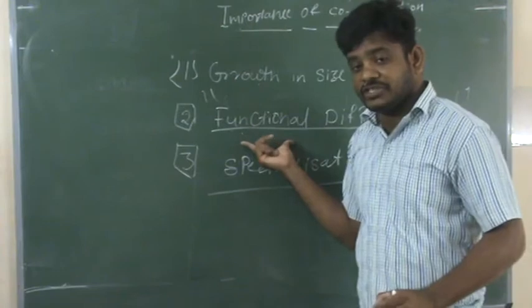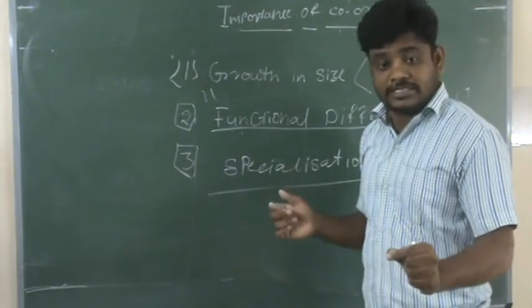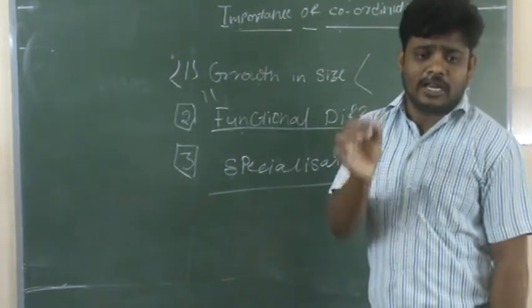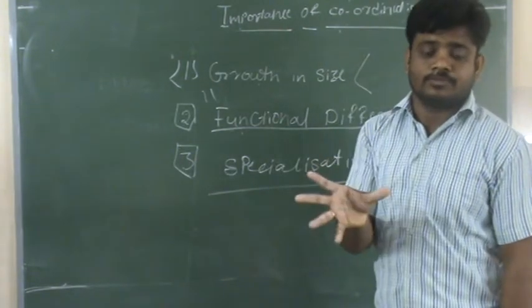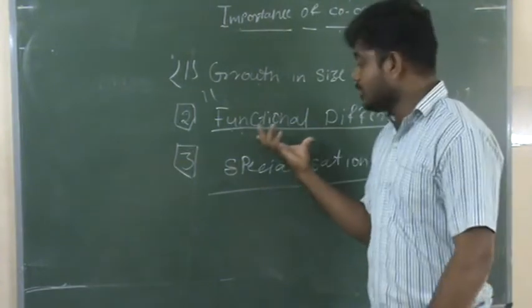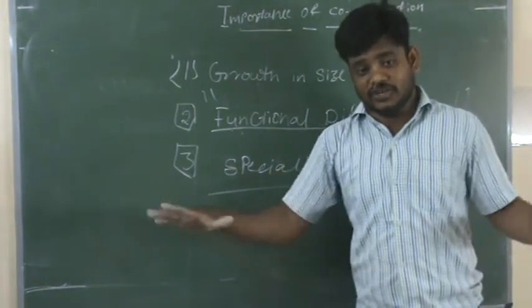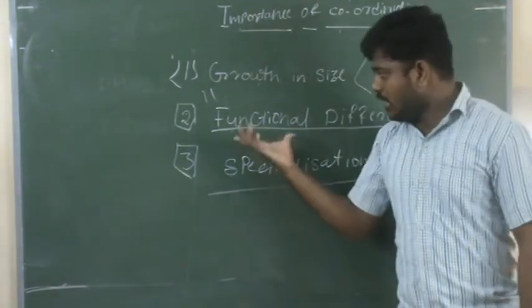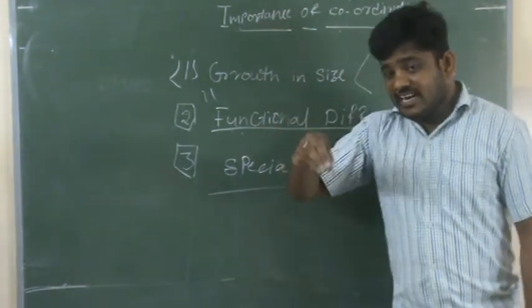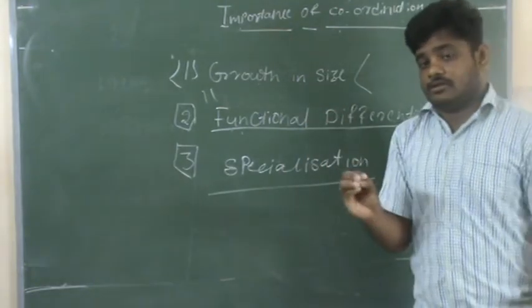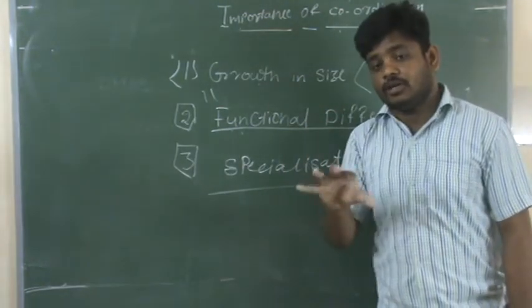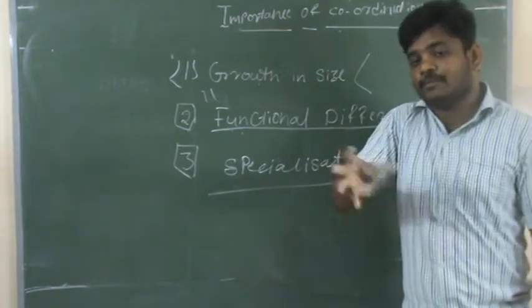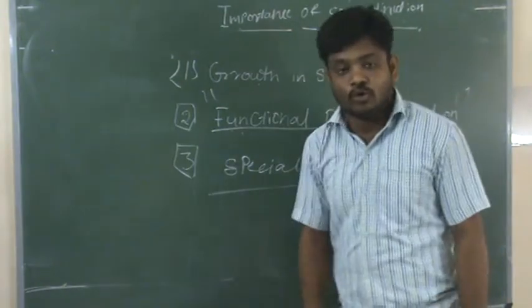And functional differentiation, I already discussed with you. Organizations are not going in a single activity or working in a single duty. They are working on different functions: production, sales, R&D, HR, like that. At a time, organizations are not going in one line, they are going in multiple lines. To handle the multiple lines and coordinate one department with another department, we should have coordination.